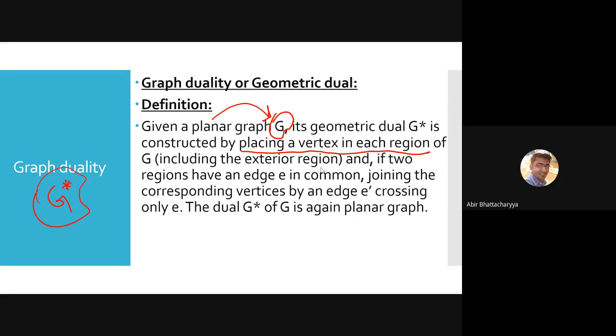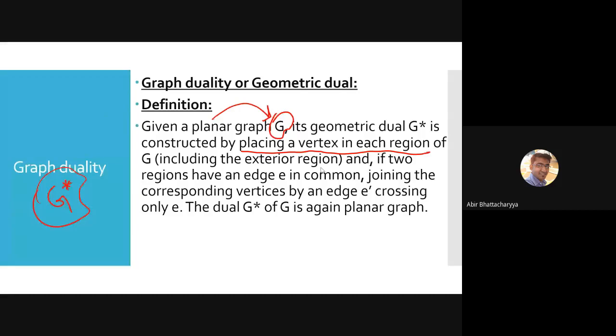Then our target is to join all those vertices in such a manner that joining edge will intersect each and every single edge of graph G.